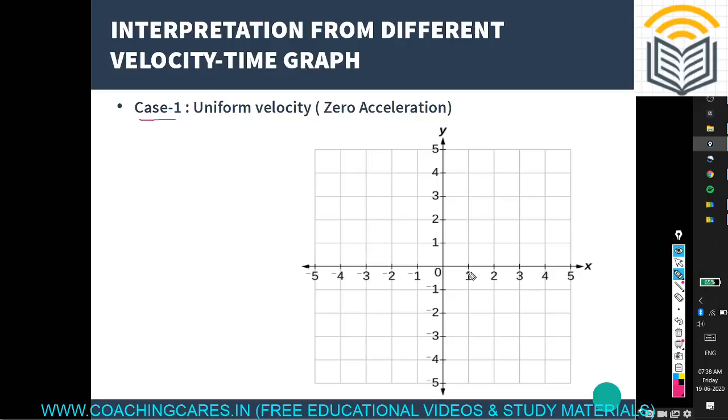Under case one, we are plotting this graph from this point, and from this point the graph is along a straight line. You just notice this graph. This is the time on the x-axis, and we have taken the velocity along the y-axis.